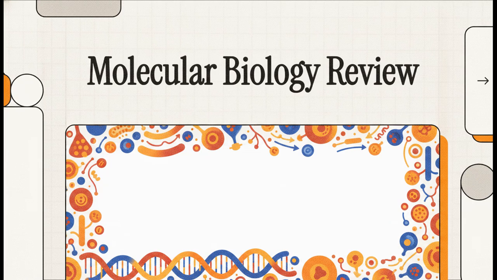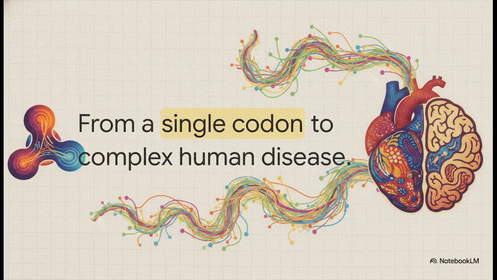Let's jump right into this explainer. Welcome to our rapid-fire Socratic clinical review covering molecular biology and cellular signaling, from a single, tiny codon all the way up to complex human pathology. Understanding these microscopic processes is absolutely crucial. It's literally the key to unlocking massive systemic diseases.